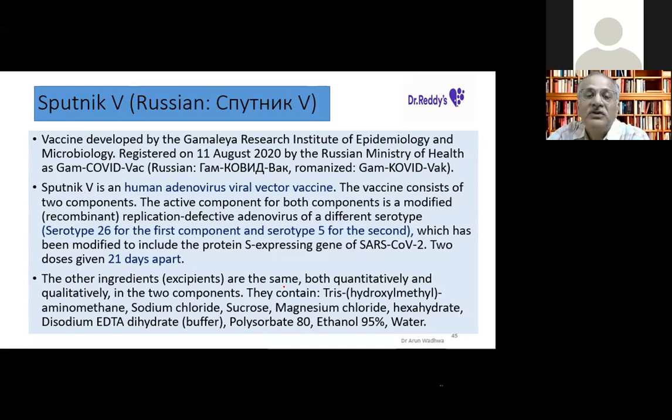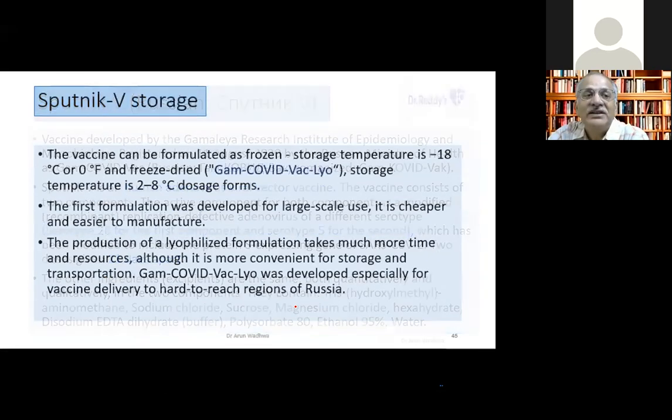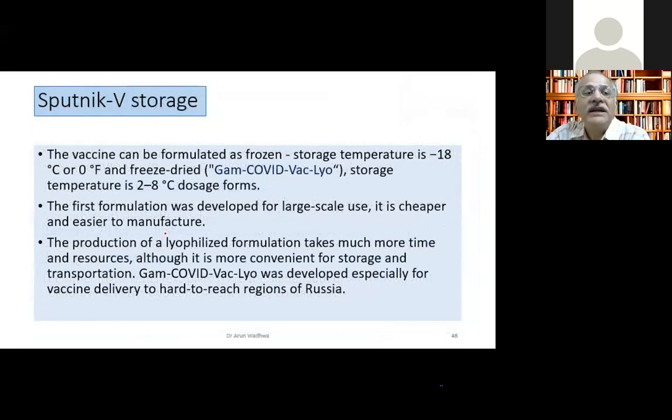The rest of the components of the two vials are exactly the same. The vaccine you are getting in our country is stored at minus 18 degrees centigrade. There's another vaccine available in Russia called Sputnik Light. Lio means lyophilized. Initially the minus 18 was made because it is easier to make, easier for large-scale use, and cheaper also.